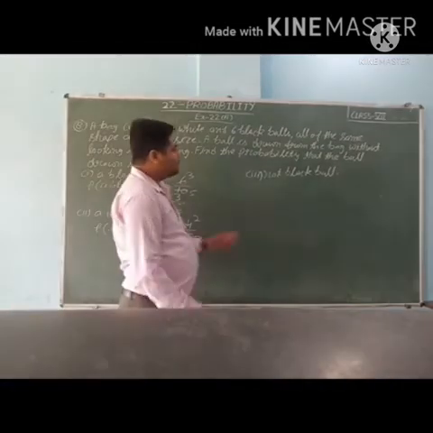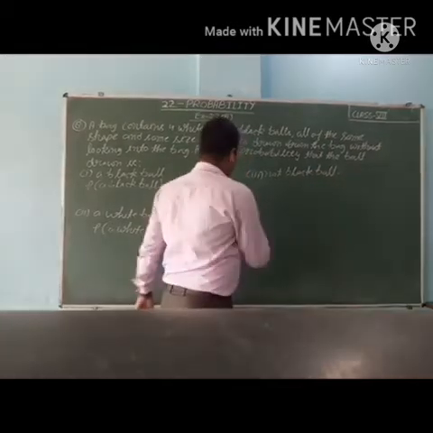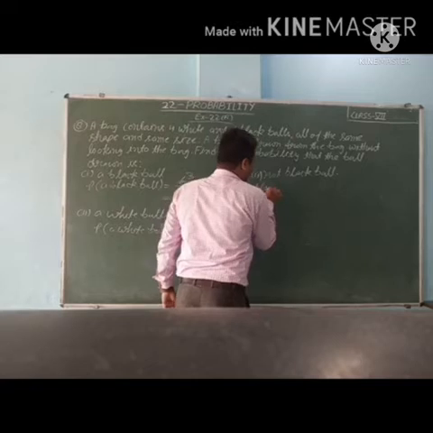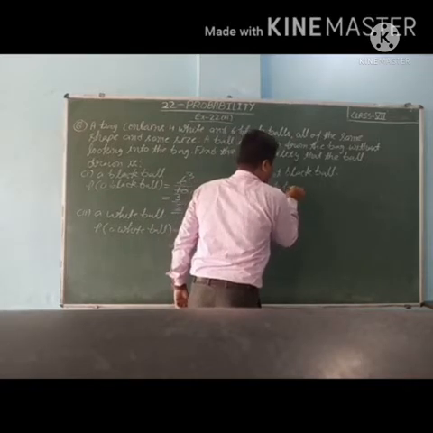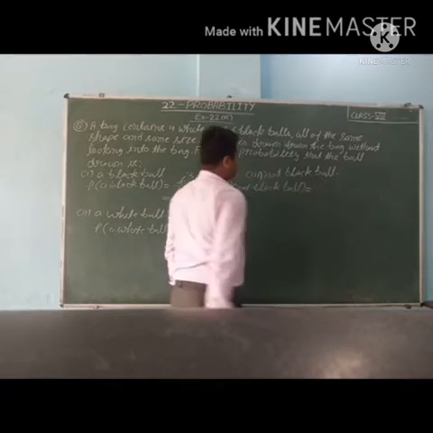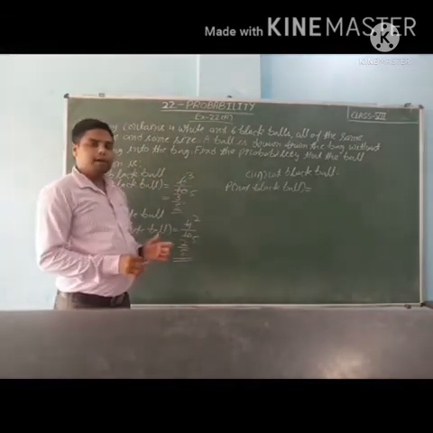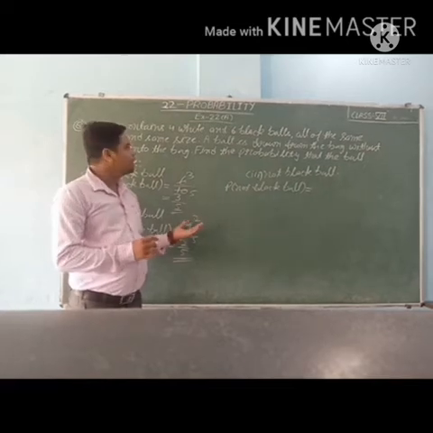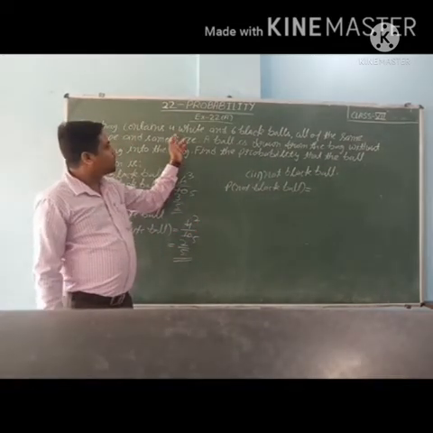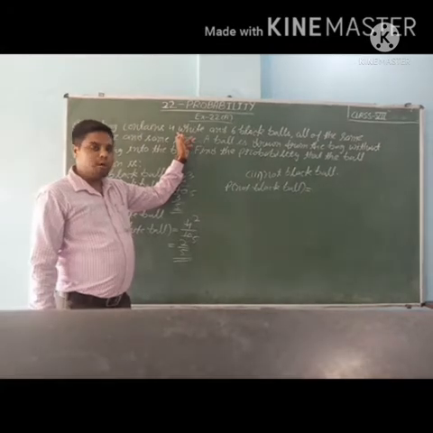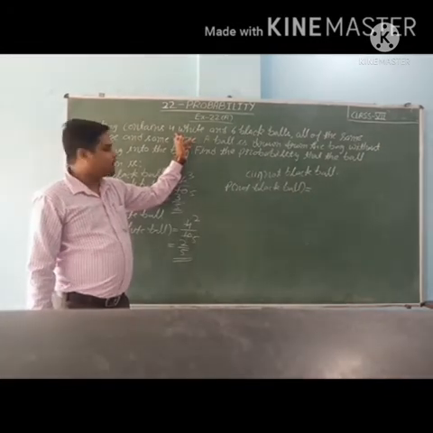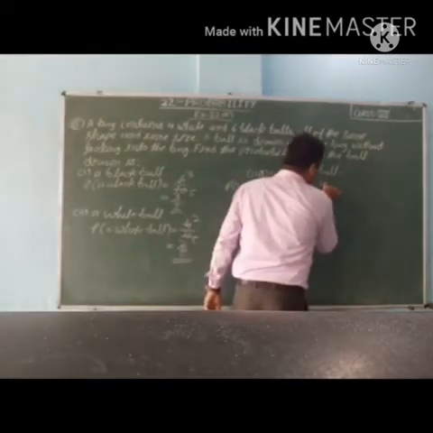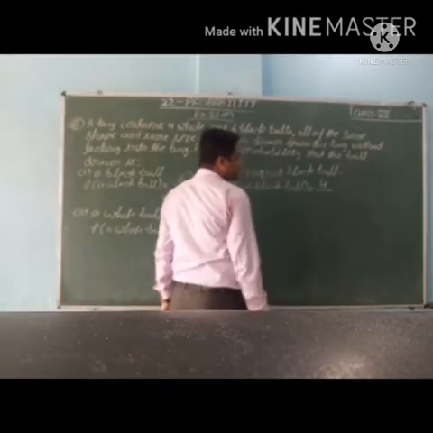Third part, not a black ball. So P(not black ball) is equal to, not black ball means any other color of the ball. So not black ball means white ball. How many white balls? 4 white balls. It means number of favorable outcomes are 4 upon total number of outcomes 10.